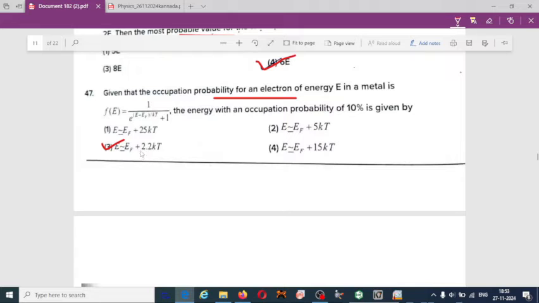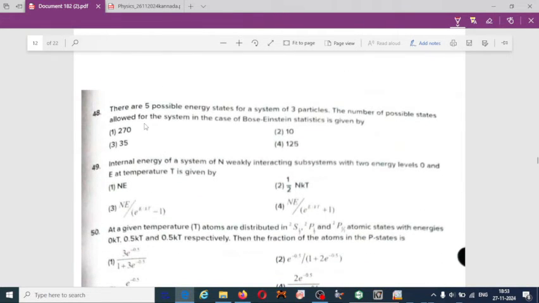Difference in the energy plus 2.2 K. There are 5 possible energy states for a system of 3 particles. The number of possible states allowed for the system in the case of Bose-Einstein statistics is 48, 3, 35.